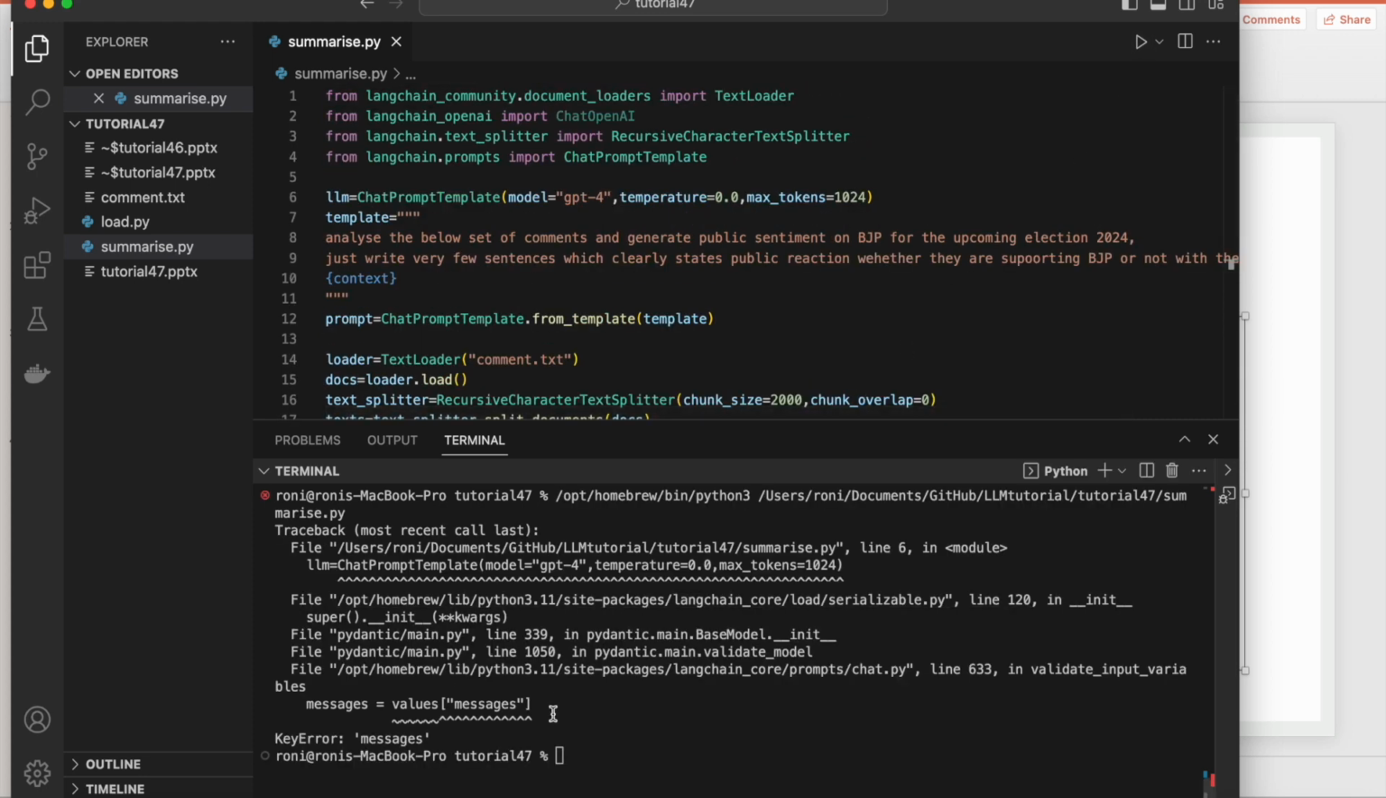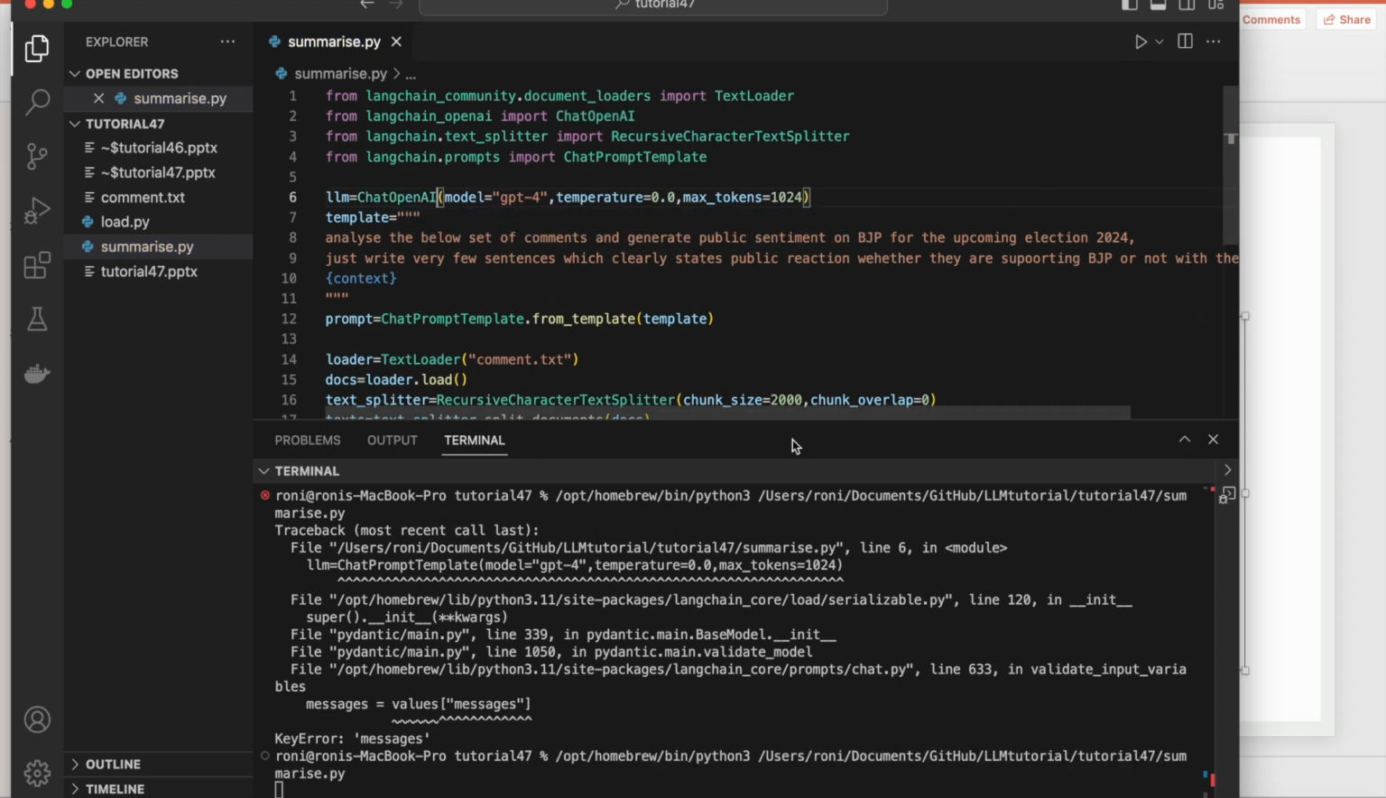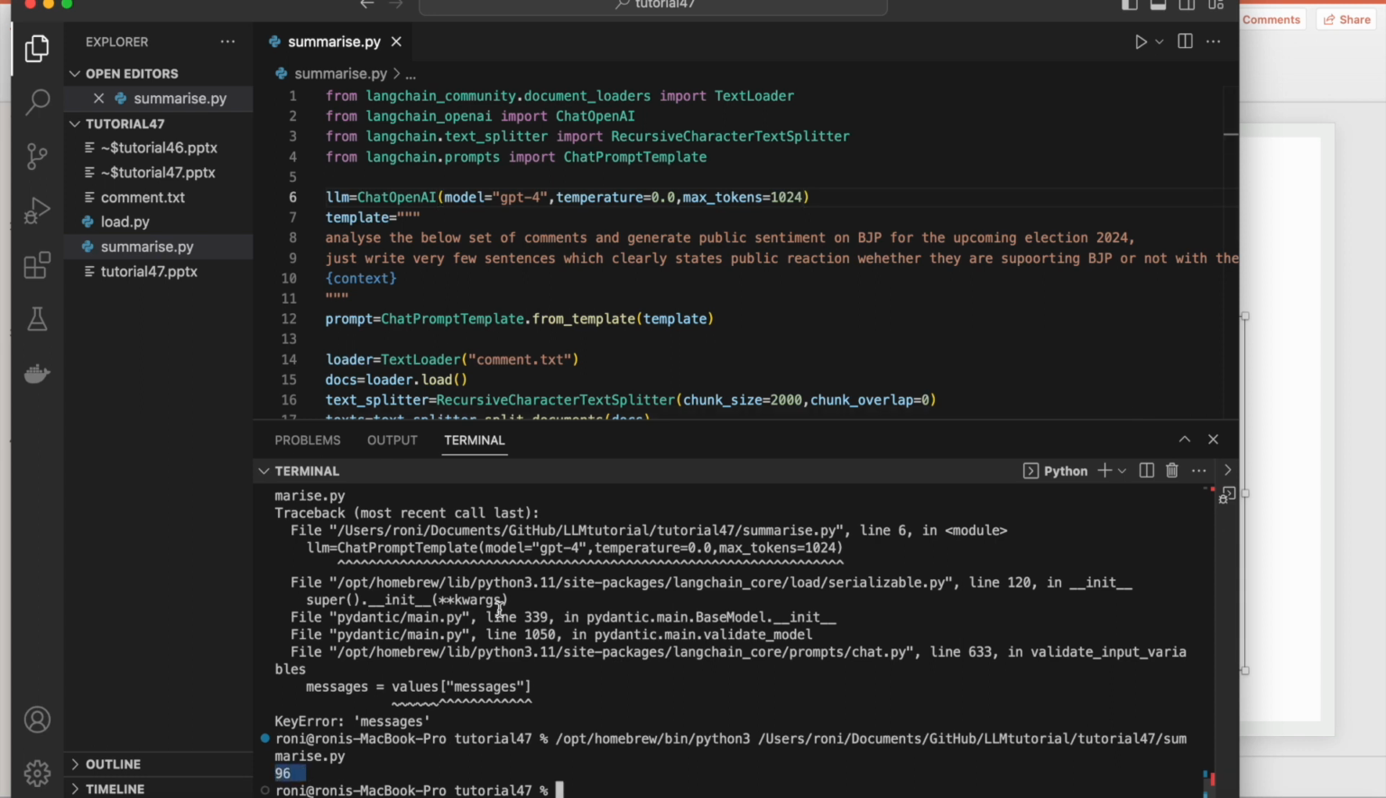I don't know what the problem is here. Which line is the problem? So GPT-4, max token. So basically, the chat prompt template actually has the problem here. It should be ChatOpenAI, right? So ChatOpenAI, obviously the problem is here. So 96 documents are there.